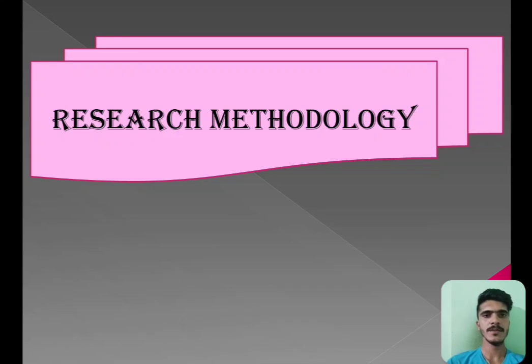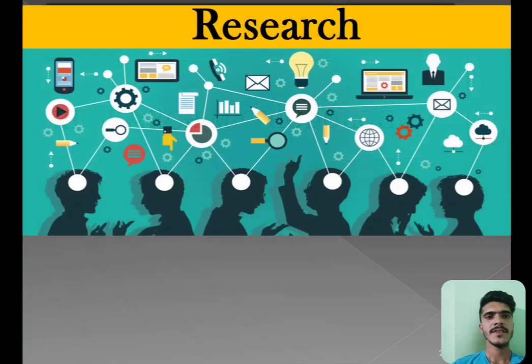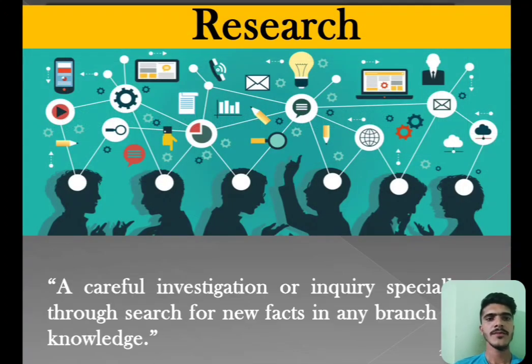Today we are going to explain about the research methodology. In this topic we will learn the meaning of research methodology, what the objectives involved in research methodology are, and the various steps. First, research. What is research? A careful investigation or inquiry, specially through the search for new facts in any branch of knowledge.